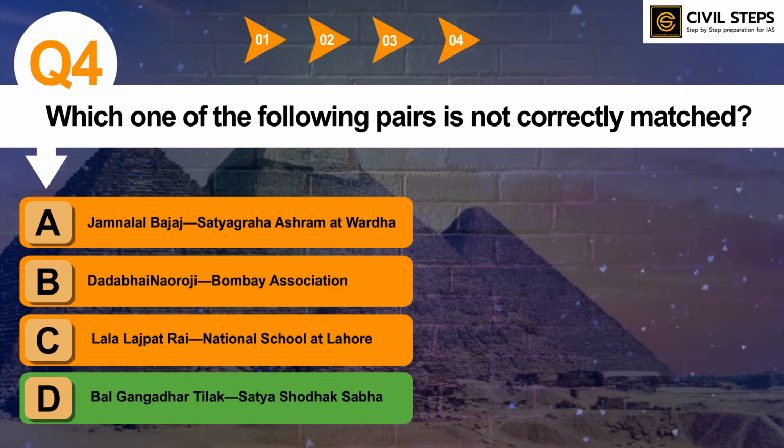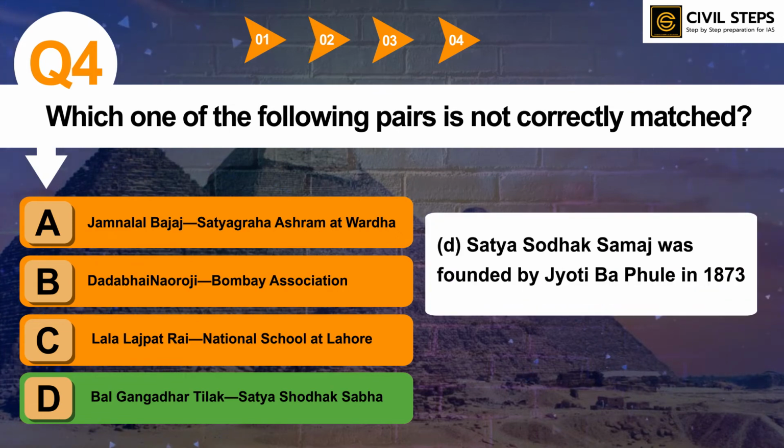Bal Gangadhar Tilak is not associated with Satya Shodhak Sabha. In the question, 'not correctly matched' was asked, so you have to read the question very carefully. Satya Shodhak Samaj was founded by Jyotiba Phule in 1873. You should read about the famous personalities in modern Indian history especially. You should know the contributions made by Jamnalal Bajaj, Dadabhai Naoroji, Lala Lajpat Rai, and Bal Gangadhar Tilak. Additionally, you can read about the organizations or associations given in this question as well. So this was all about question number 4.